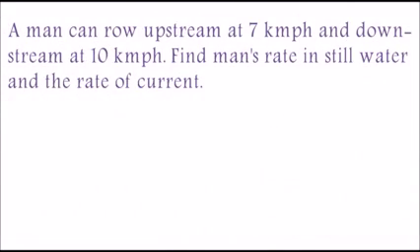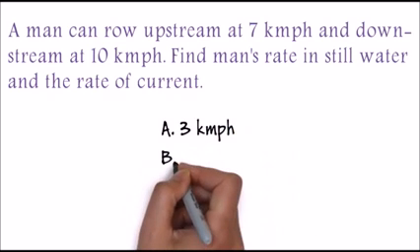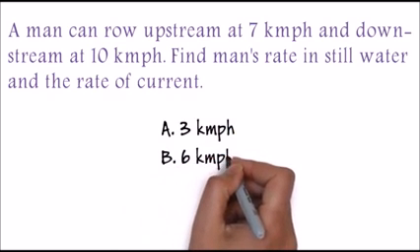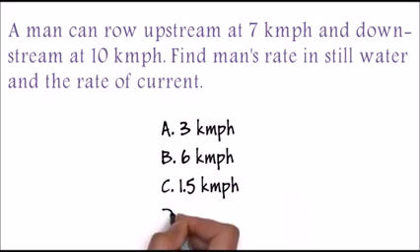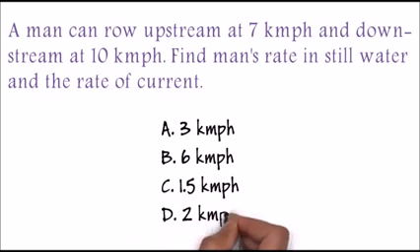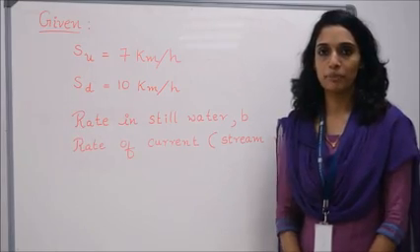Let's see the question. A man can row upstream at 7 km/h and downstream at 10 km/h. Find the man's rate in still water and the rate of current. Options are option A 3 km/h, option B 6 km/h, option C 1.5 km/h, and option D 2 km/h. Let's see the solution of the problem.